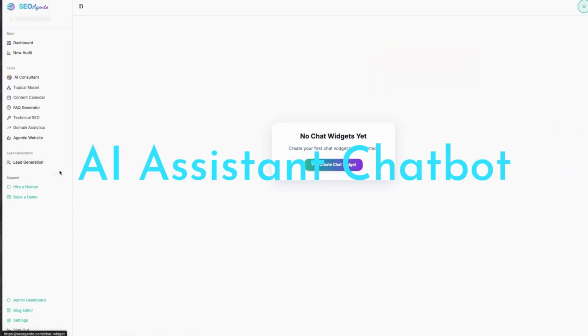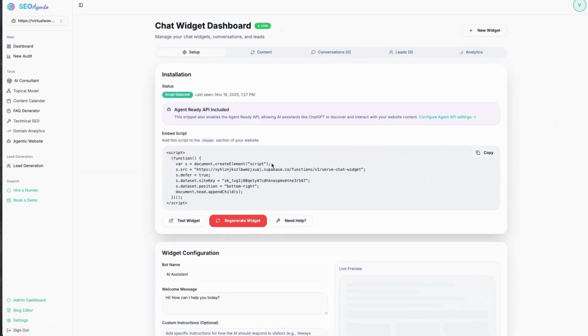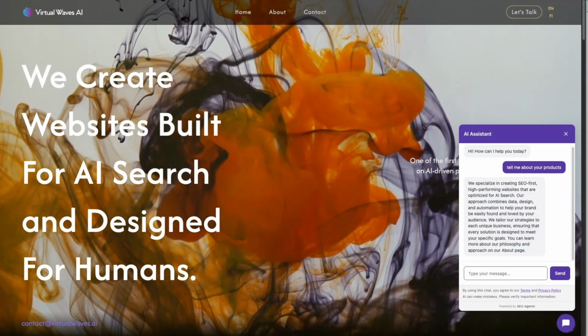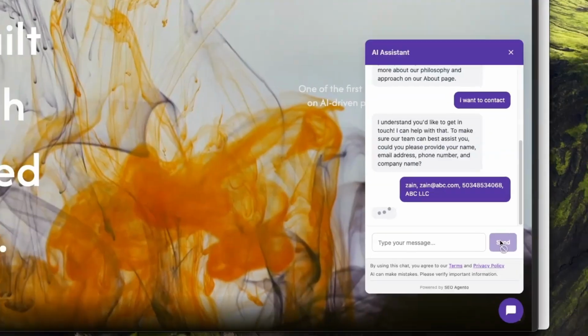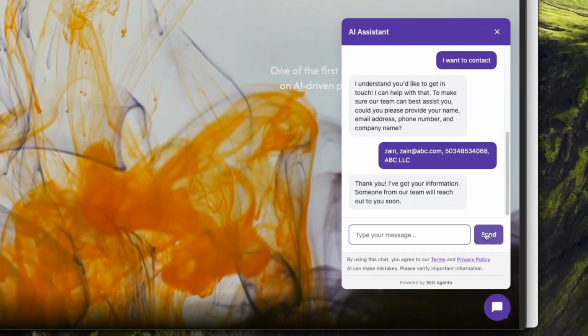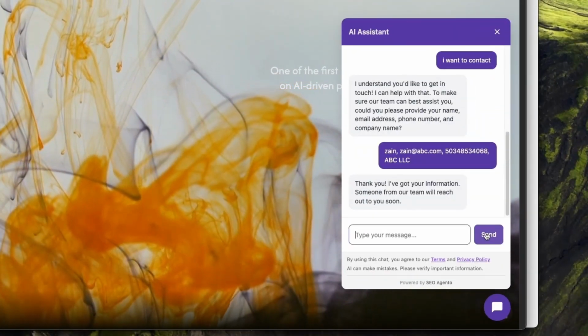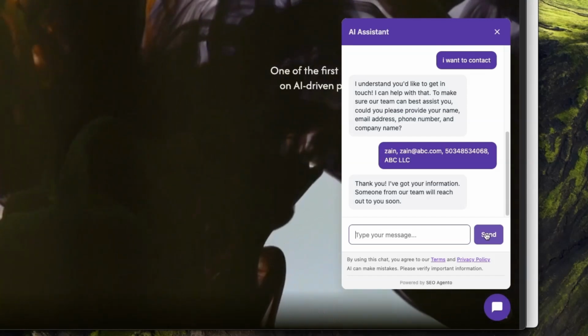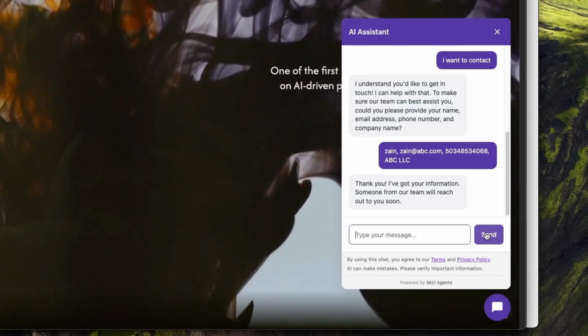Next features are more advanced. You can set up a lead generation and AI Assistant Chatbot on your website. Just add this code snippet to your website code, or we can also do it for you upon request. This chatbot is also grounded by your brand content, and it sends leads directly to your email or CRM by using webhooks. Again, another tool that saves you hundreds of euros per month.